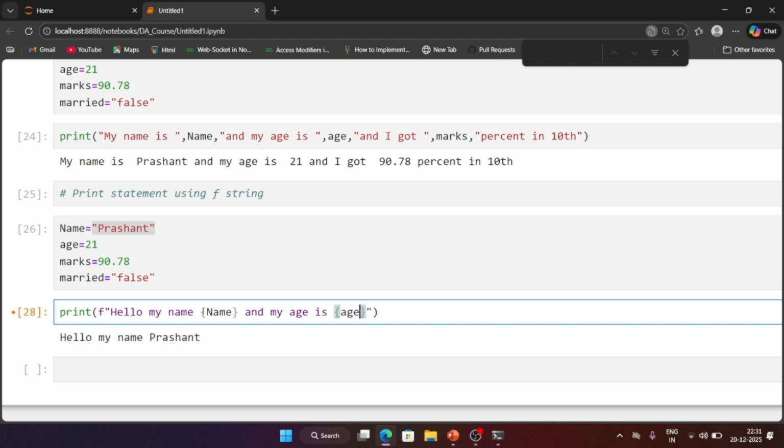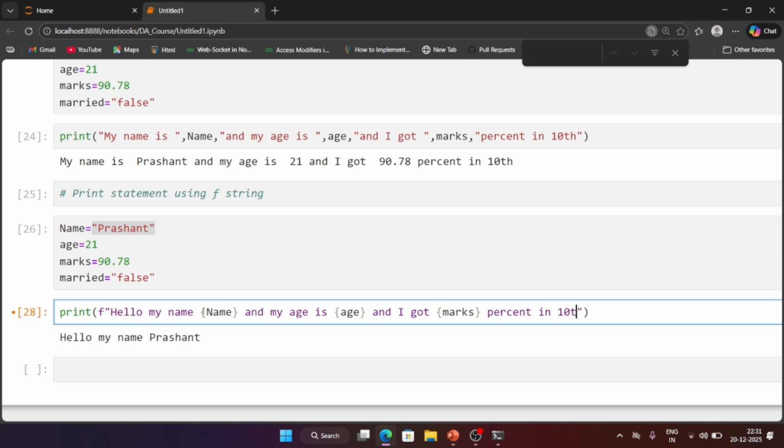Now you have to print your variable name which is age, and I got this much percent in 10th. Okay, so I want to print the percent, so here marks, here we can set percent in 10th.